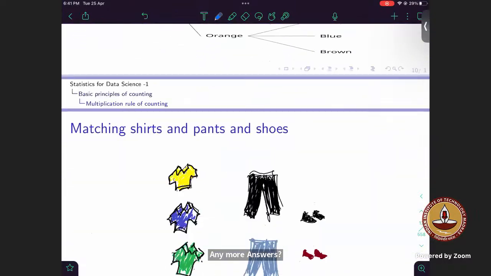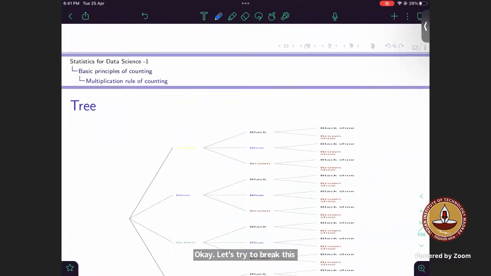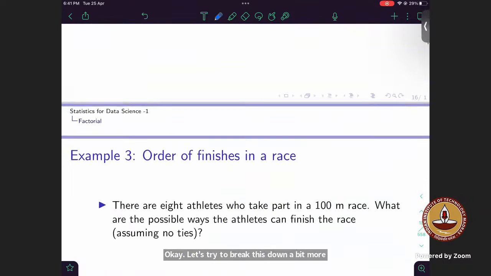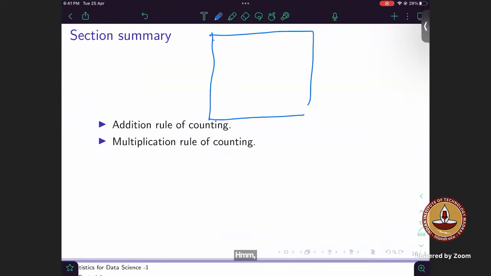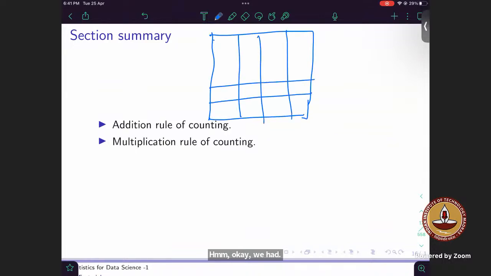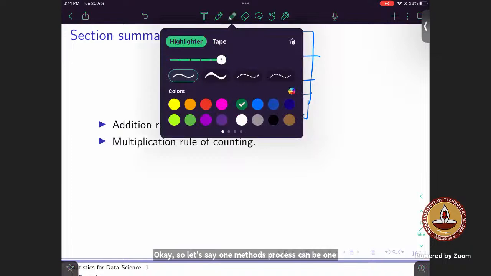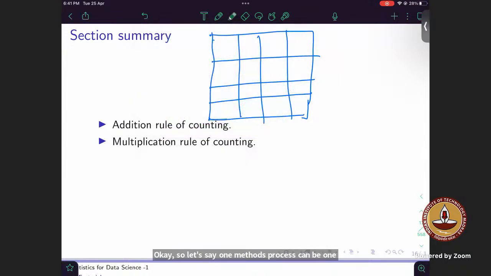Okay, let's try to break this down a bit more. Let's say one path can be that you start here and then you take this path and this path, over this and this and this.